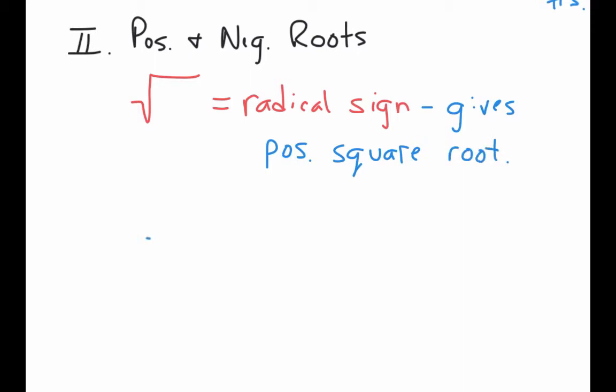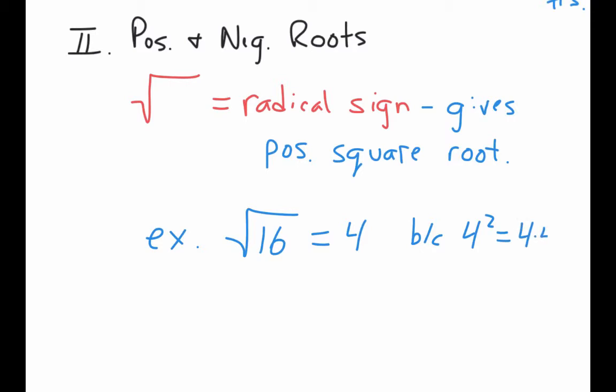And I'll do an example to demonstrate where that's coming from. If we were to do the square root of 16, square root of 16 equals, anyone? 4. And we were talking in the last section that it equals 4 because 4 squared, which is the same as 4 times 4, equals 16. That radical is saying what number times itself, what number squared gives you that number inside the radical. Agreed? 4 times 4 is 16.